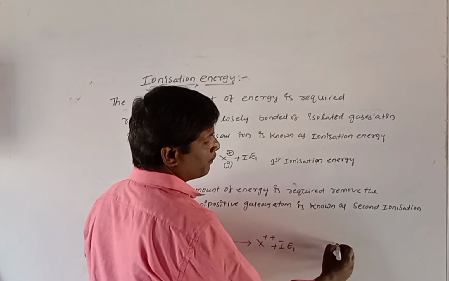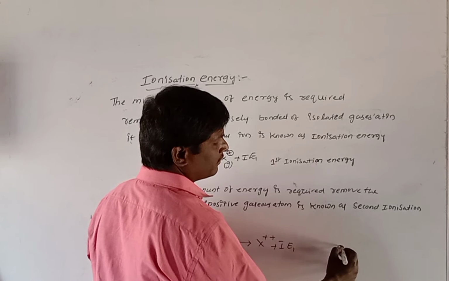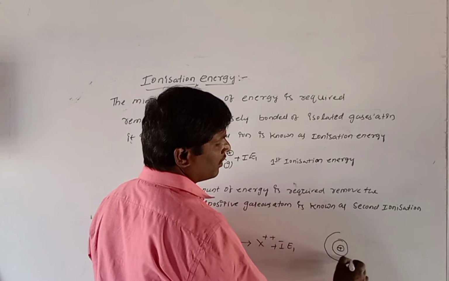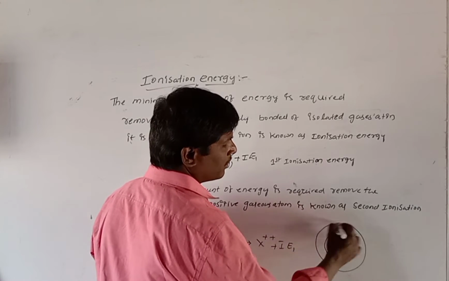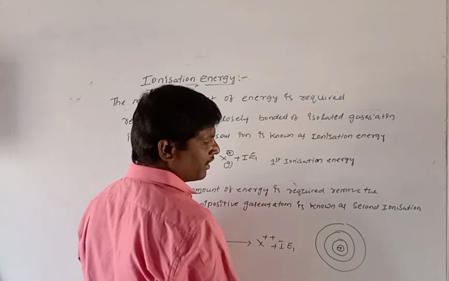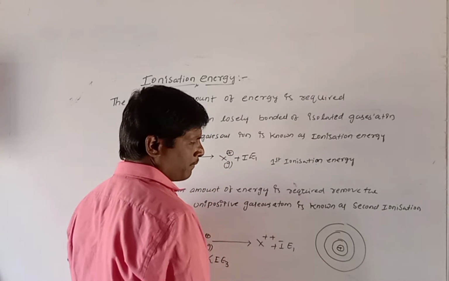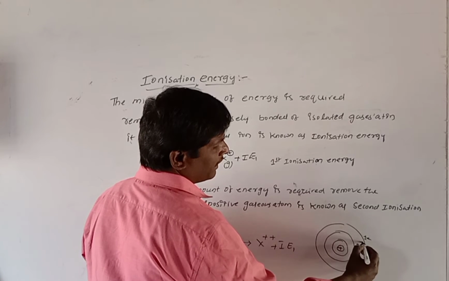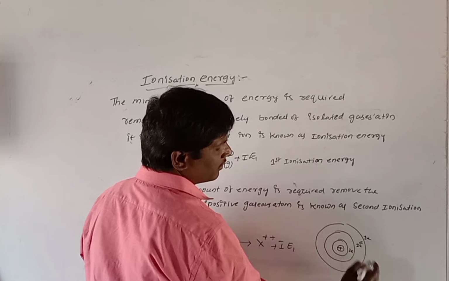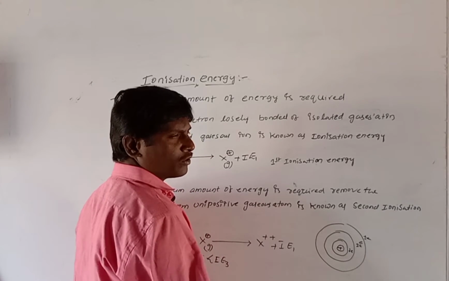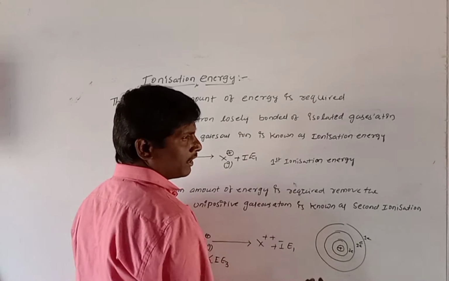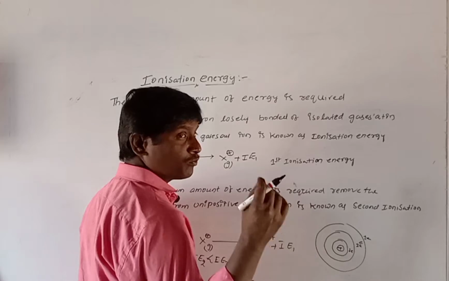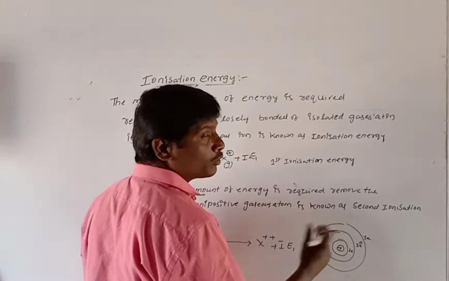For example, this is the nucleus, and these are the electrons present in the gaseous atom. How many electrons are there? 3 electrons. Imagine this is the first electron, the second electron, and the third electron. Which one is near to the nucleus? The third electron is near to the nucleus, with more attraction power of the nucleus.